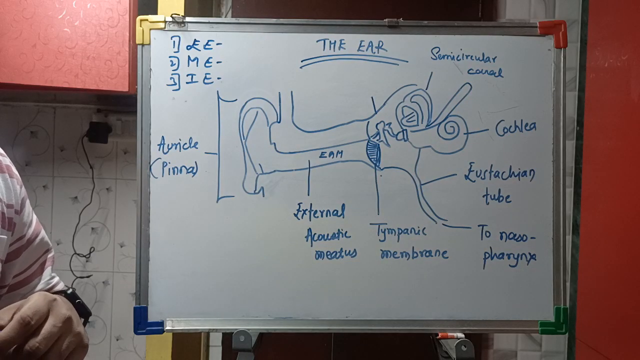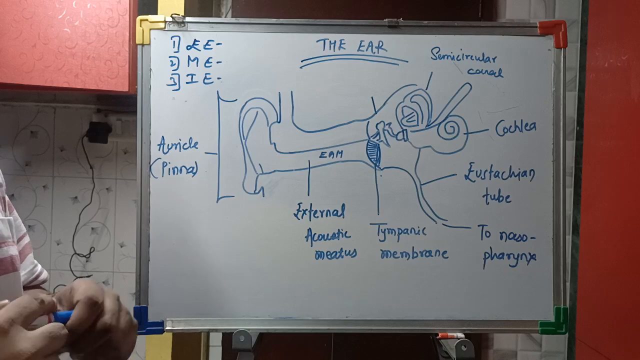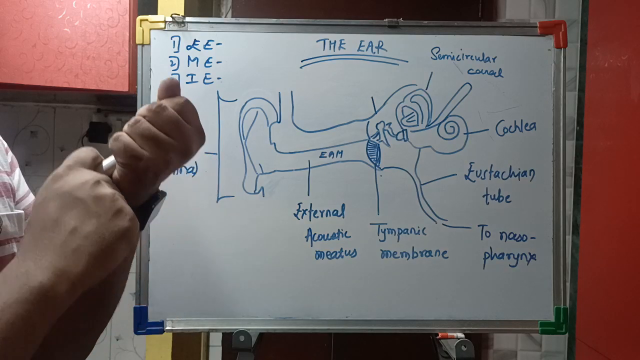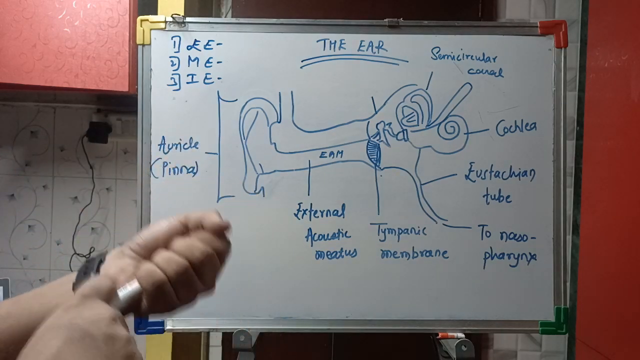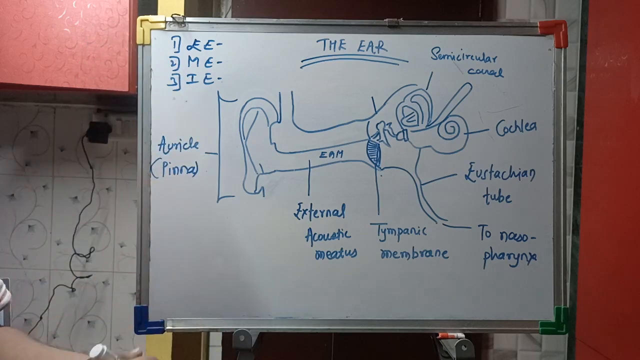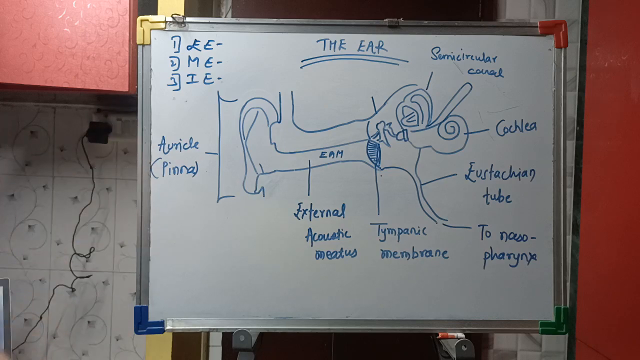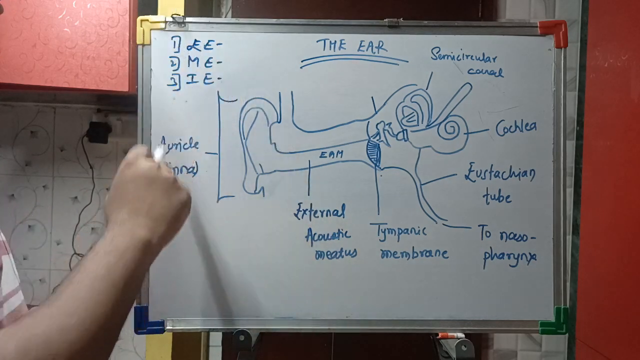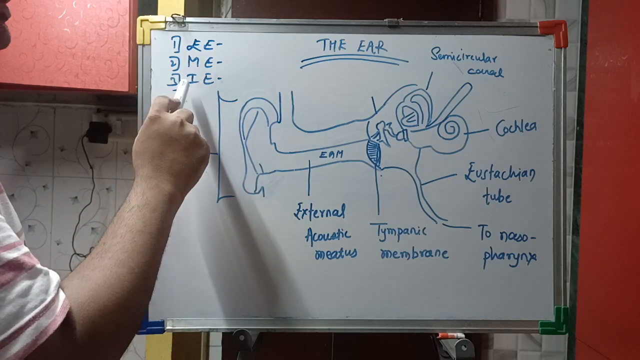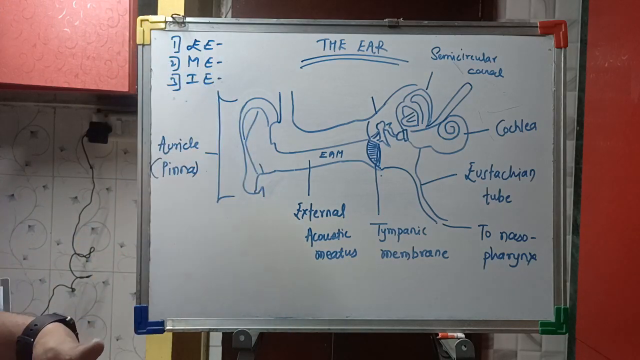Hi friends, today our topic is the ear. The ear is one of the sensory organs. The function of the ear is hearing and maintenance of body equilibrium. The ear is divided into three parts, that is the external ear or the outer ear, middle ear and internal ear or the inner ear.